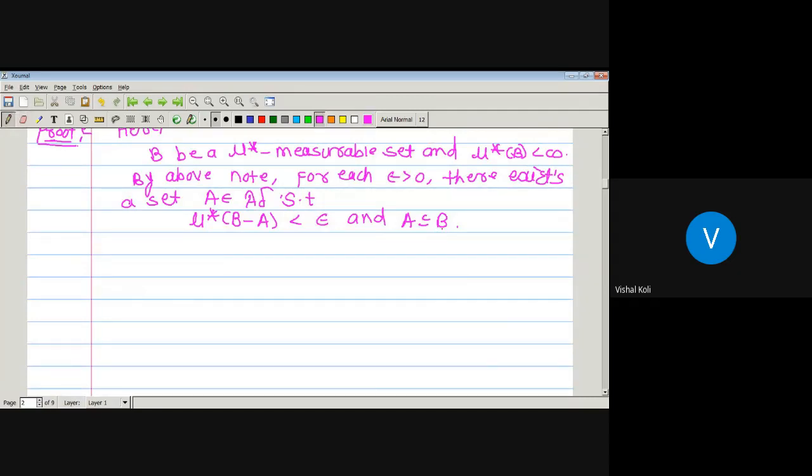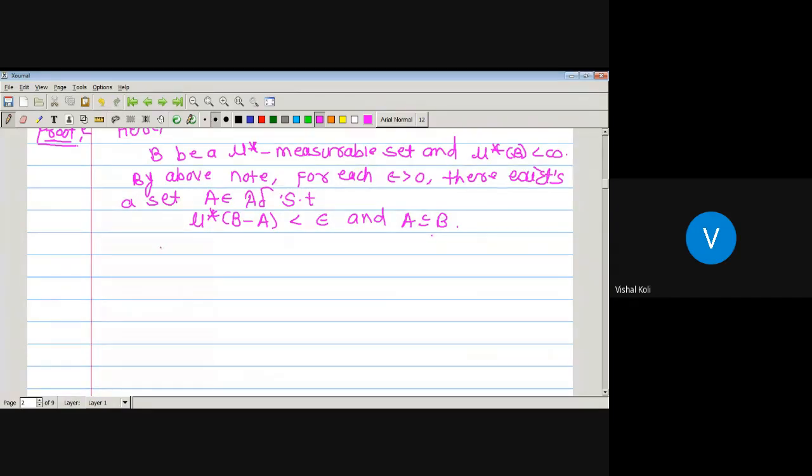So here outer measure of B minus A is less than epsilon by the above note, and A is a subset of B. Since any set E is measurable if and only if there exists one set capital A belonging to curly A delta with A a subset of E, and then outer measure of E minus A is less than epsilon. So as here we have capital B a mu star measurable set, then there exists one set capital A belonging to A delta with A a subset of B and outer measure of B minus A is less than epsilon.